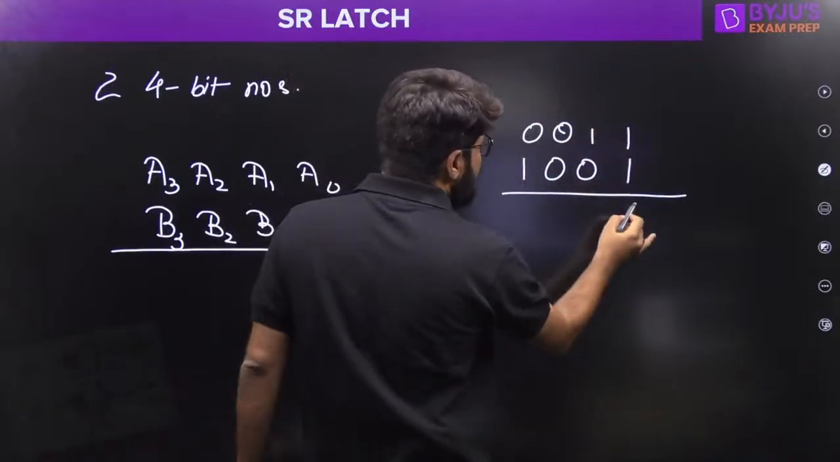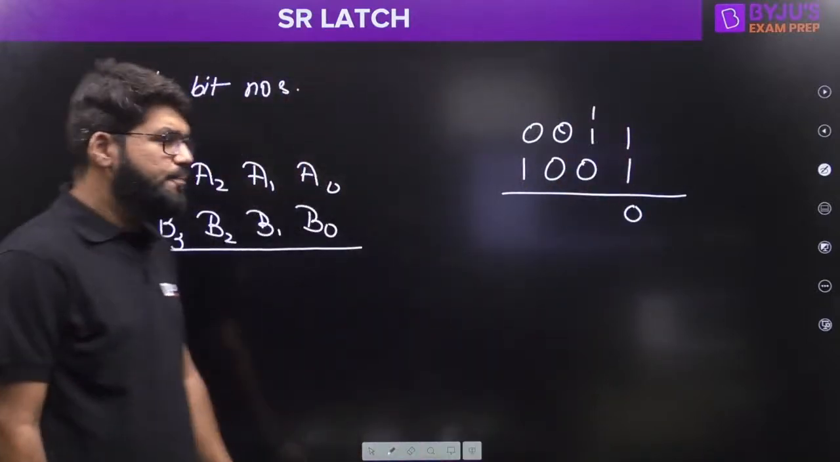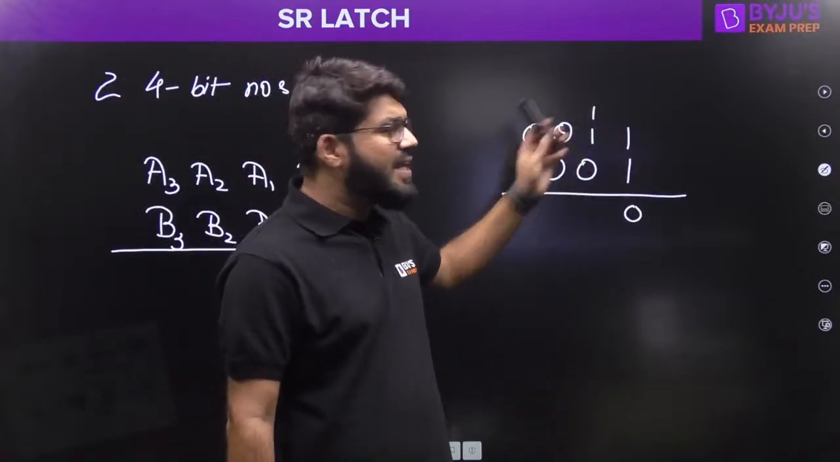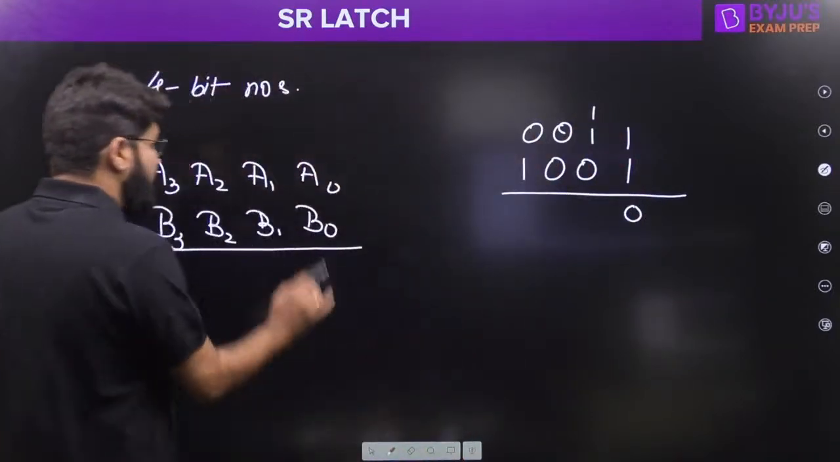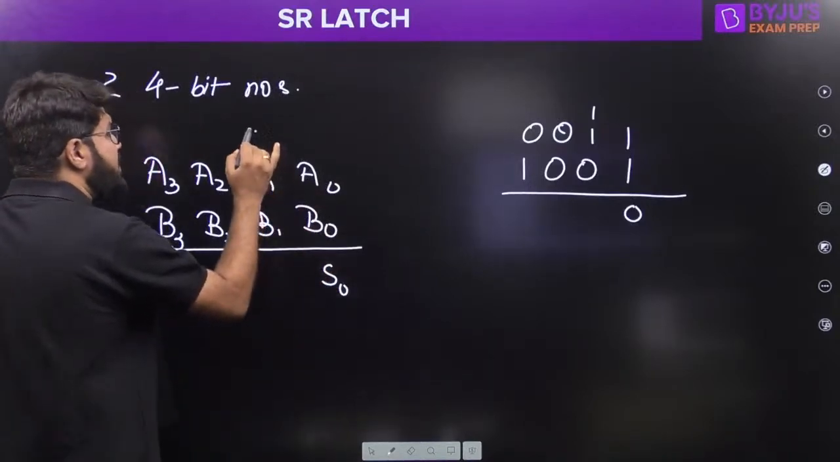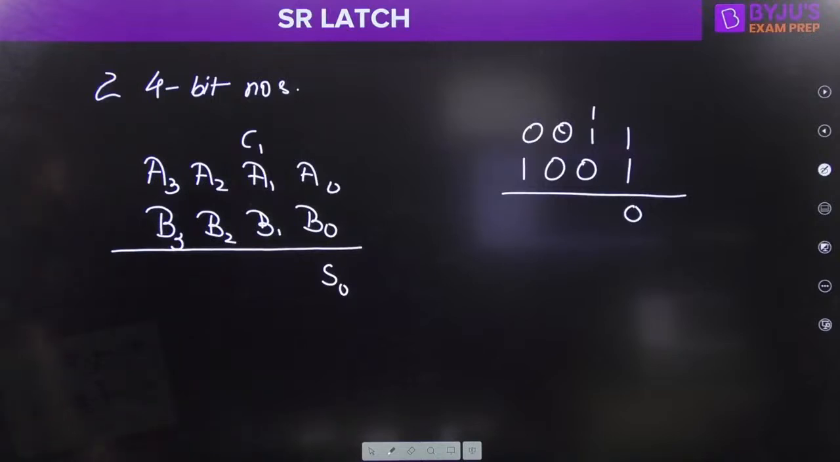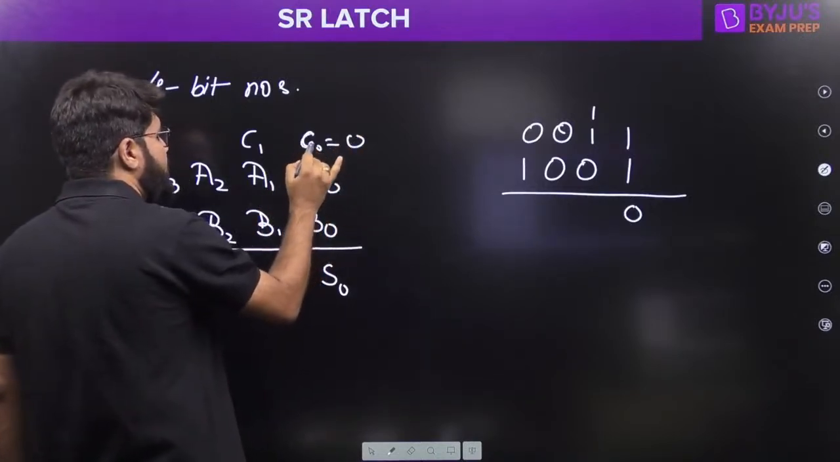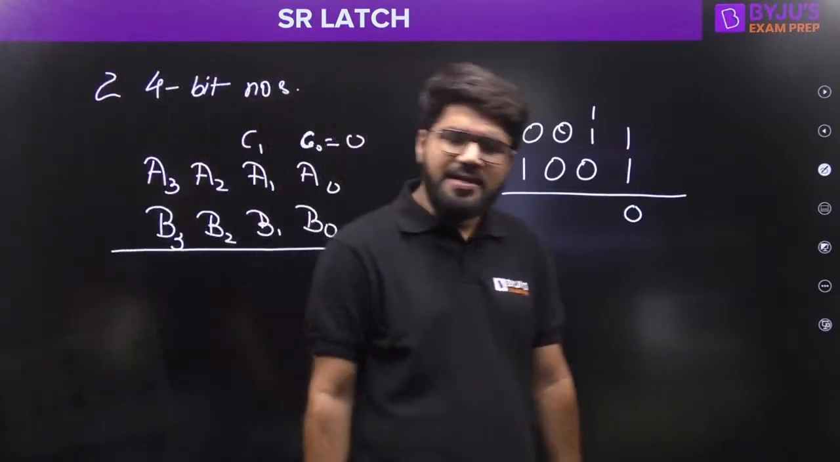Now 1 plus 1 is 0 and carry 1. So whenever you add 2 bits, there will be a sum result and a carry result. Similarly, when I add A0 and B0, there will be some sum S0 and some carry generated, which I'll call C1. There is the initial carry C0, which is usually 0, since in the beginning cycle there is no carry.